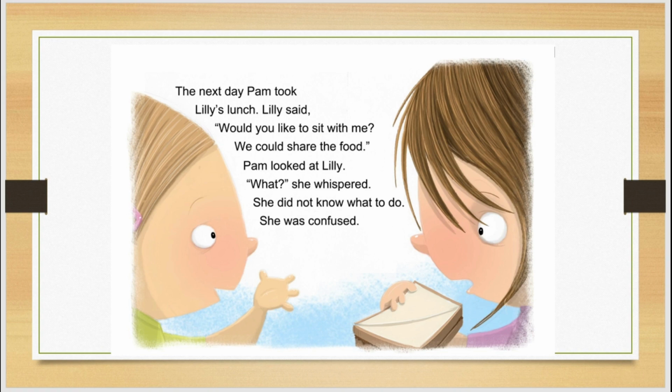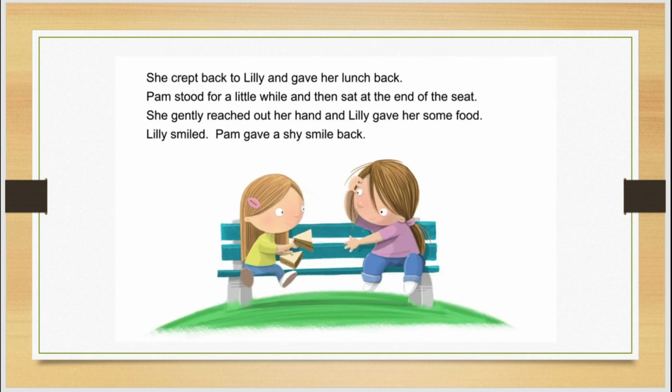The next day, Pam took Lily's lunch. Lily said, "Would you like to sit with me? We could share the food." Pam looked at Lily. "What?" she whispered. She did not know what to do. She was confused. She crept back to Lily and gave her lunch back. Pam stood for a little while and then sat at the end of the seat. She gently reached out her hand and Lily gave her some food. Lily smiled. Pam gave a shy smile back.